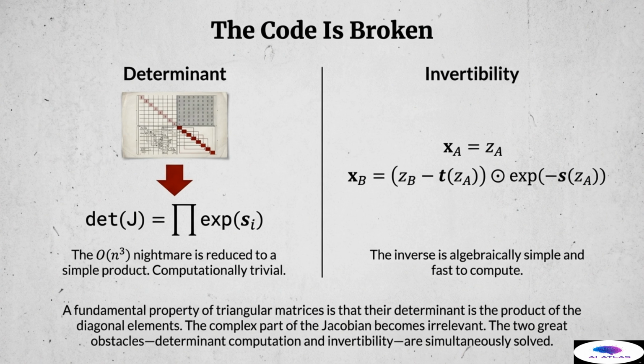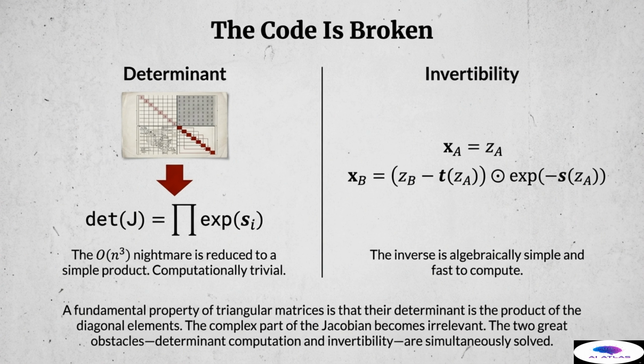The geometric constraint we imposed on the neural network has finally paid off, and the code is broken. By forcing the Jacobian into a triangular form, we simultaneously solve both of our major obstacles, the determinant calculation and the invertibility problem. Let's look at the determinant first. A fundamental and powerful property of any triangular matrix, whether upper or lower triangular, is that its determinant is simply the product of its diagonal elements. What was previously an O of n cubed nightmare, requiring massive computational resources for matrix factorization, is now reduced to a simple product of the exponential terms on the diagonal, requiring only O of n calculations.